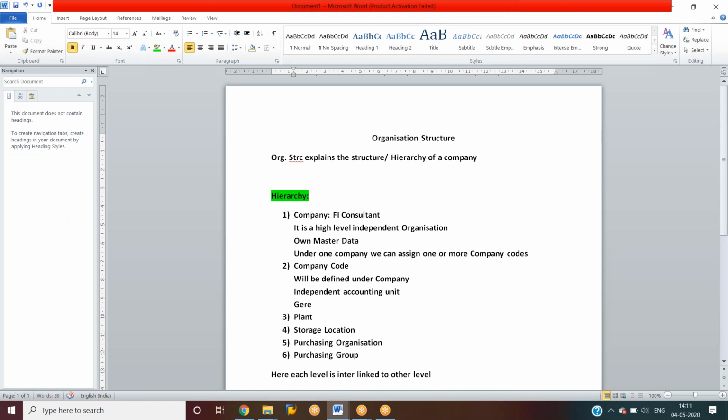Here all profits and losses will be maintained. This also will be maintained by the FI consultant. This is not our duty.